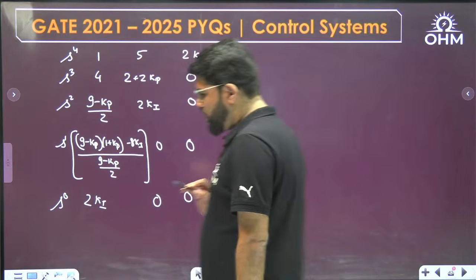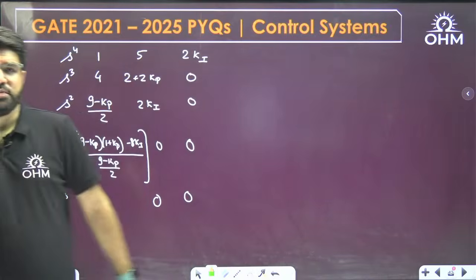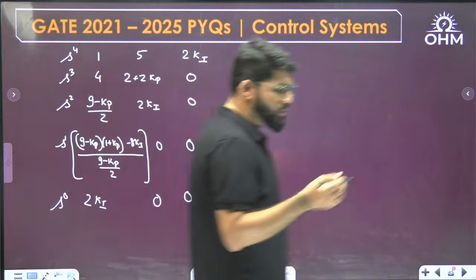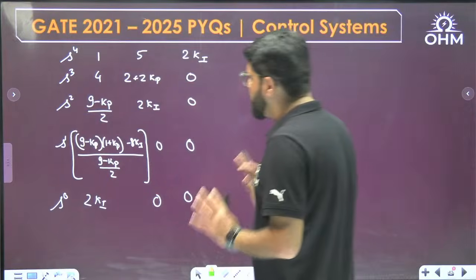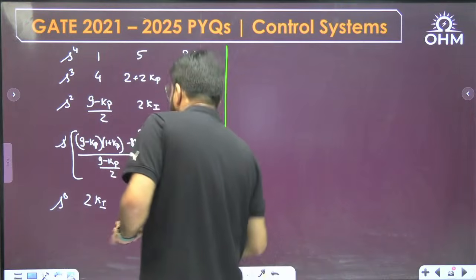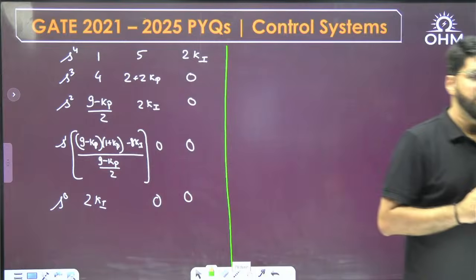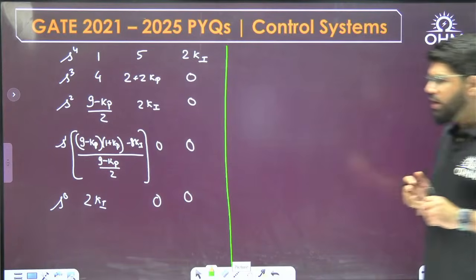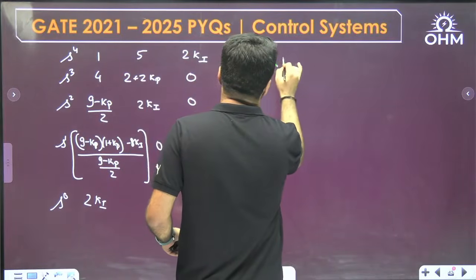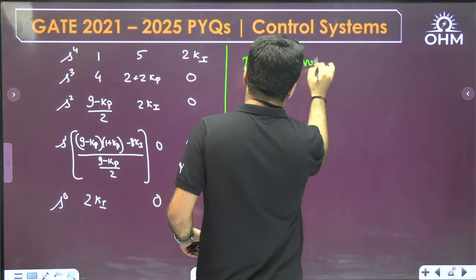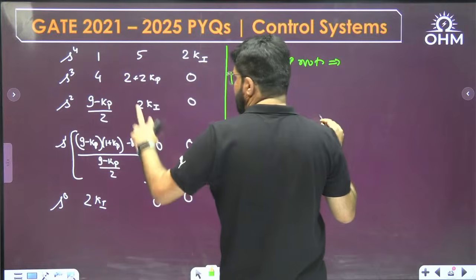Now you want the system to be stable or, worst case, marginally stable. That means no RHP root. No RHP root means no sign change. No sign change required.